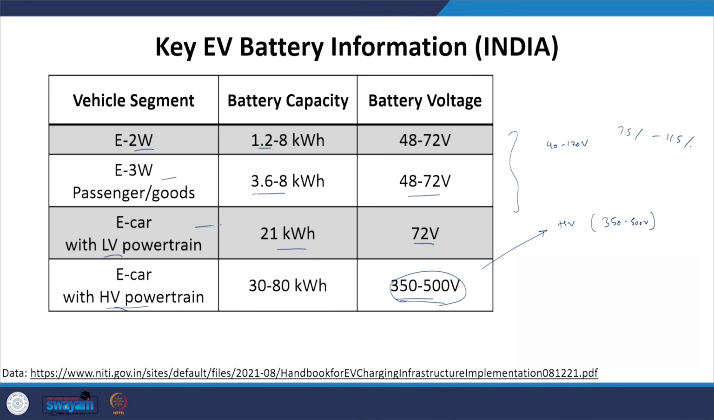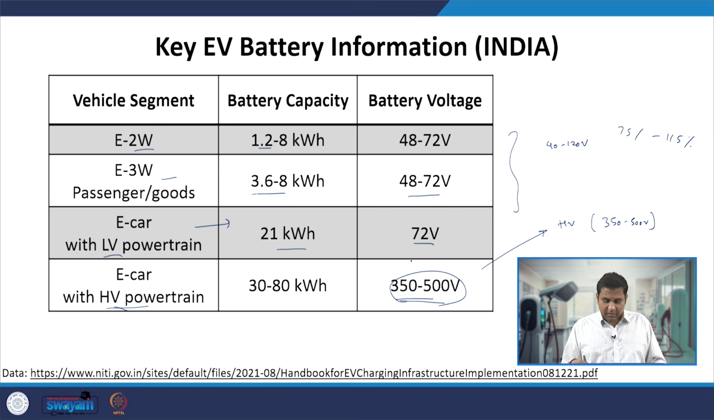When we talk about e-cars with low voltage powertrain, these were the first generation cars, in the early 2000s. Now, over a period of time, the high voltage powertrain has been adopted, with a battery pack somewhere around 30 to 80 kilowatt hour and a nominal voltage somewhere between 350 to 500 volt. That is why we have charging systems to support two voltages: one at low voltage, going from 40 to 120 volt, and another at high voltage, going from 350 to 500 volt.